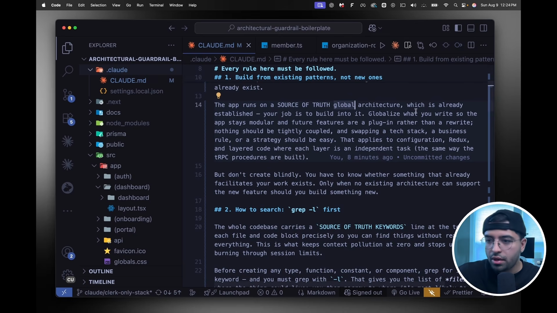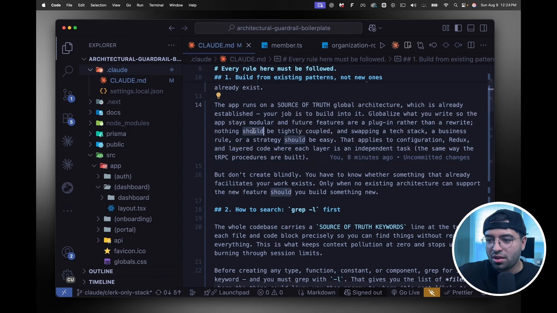So the app runs on a source of truth global architecture. That's the next thing here, which is already established in the app. Now, you might be wondering why I said this, and you'll learn in the next couple modules. I'll walk you through that as well. This is a very important concept, and it is the single biggest leverage you have when you're prompting. Next, your job is to build into it. So never create your own stuff, right? Globalize what you write, so the app stays modular, and future features are plug-in rather than rewrite.